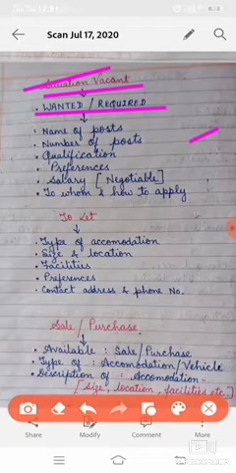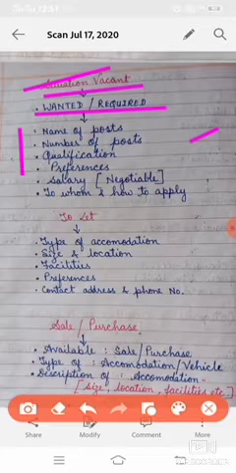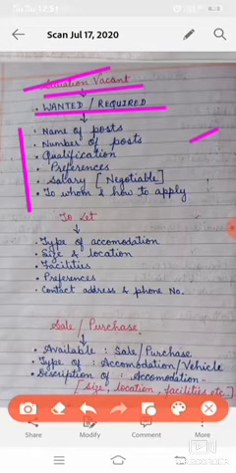Now to continue, here you can see some points which will be used to write such type of advertisement. First, the word wanted or required will be written at the start, in capital letters.